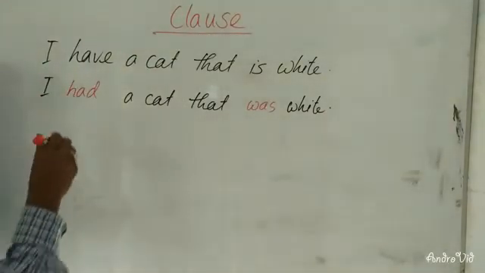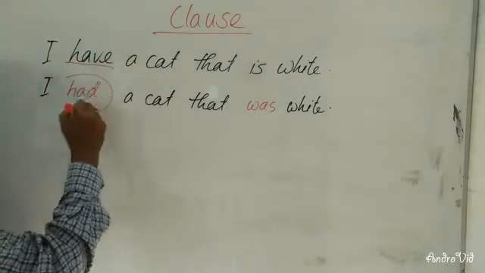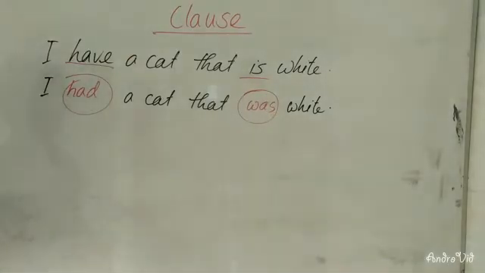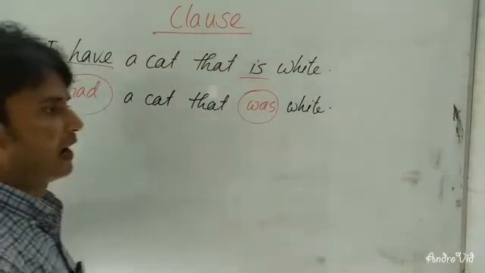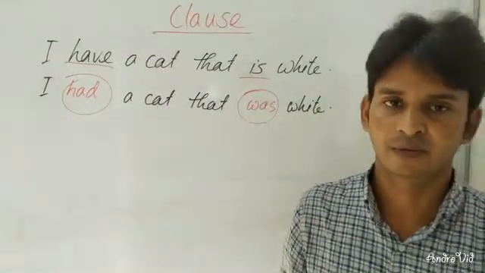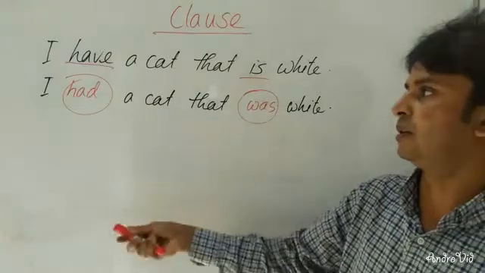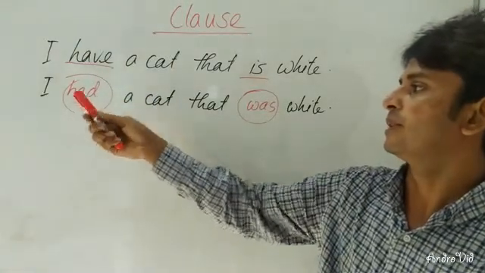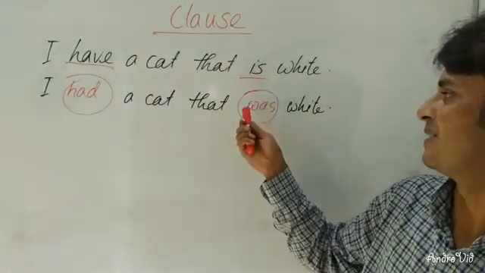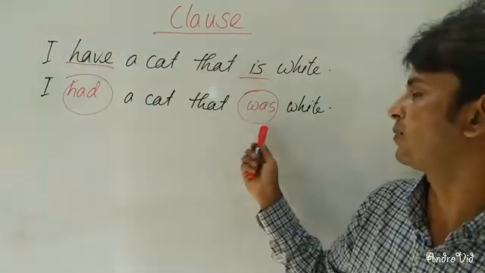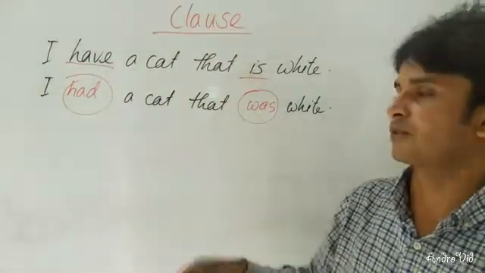Here I have changed "have" into "had", and "is" into "was". So you can see here that at the time of changing into past, I have changed two verbs. So there are two finite verbs.